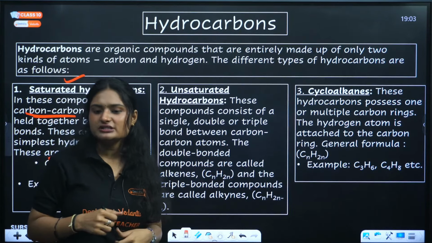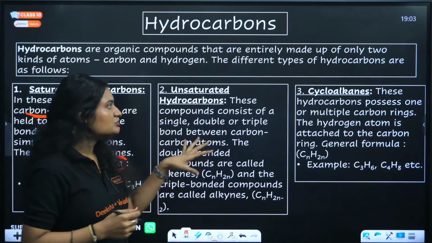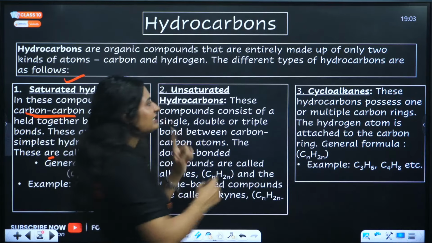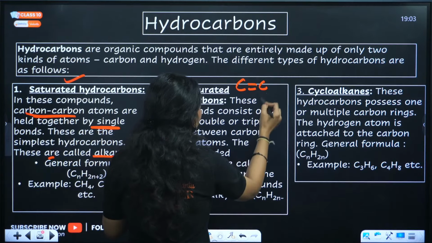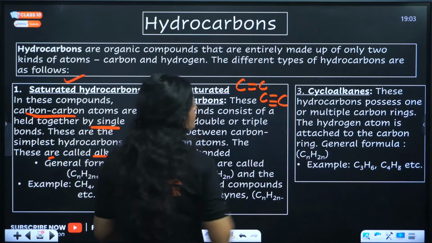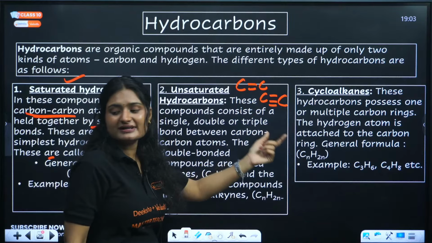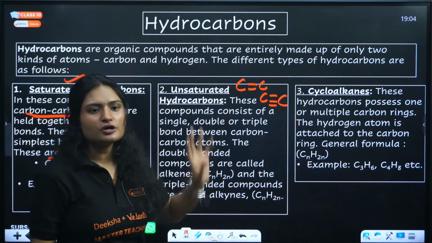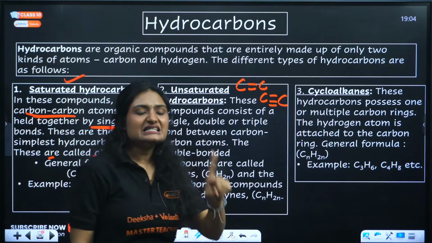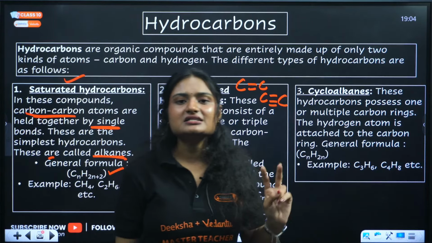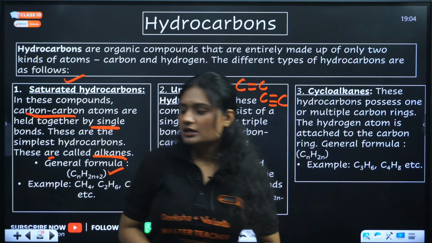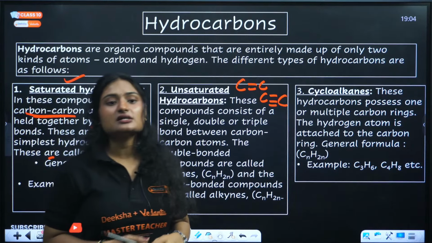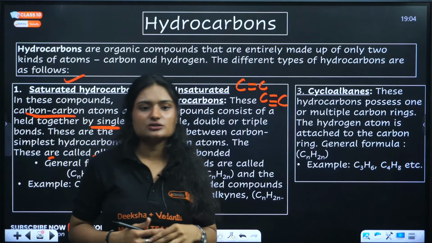What are unsaturated hydrocarbons? Unsaturated hydrocarbons are those hydrocarbons where you have at least one carbon-carbon double bond or carbon-carbon triple bond. So where there is at least one double or one triple bond. Either double bond or triple bond. So alkenes and alkynes come under the unsaturated hydrocarbon category.